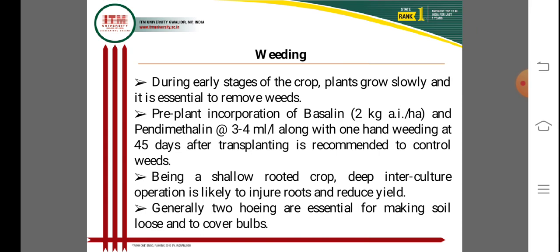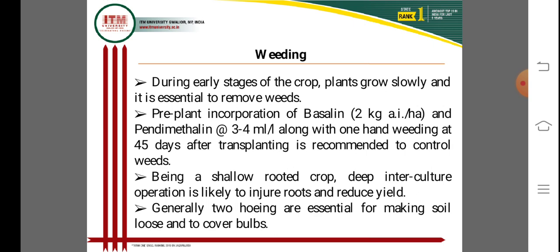Weeding can also be done, so that onion is free from nutrient competition from weeds in the soil. Weeding should be done properly and timely, within 25 days. During the early stage the crop grows slowly, so it is essential to remove the weeds.